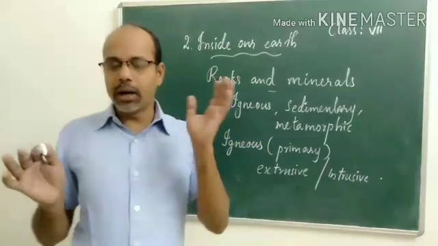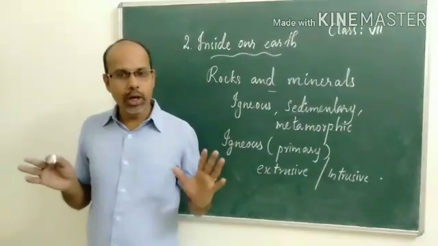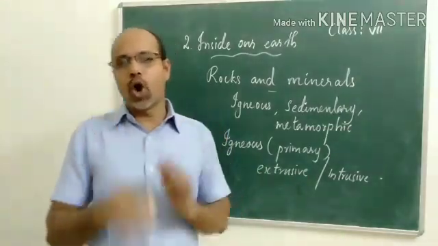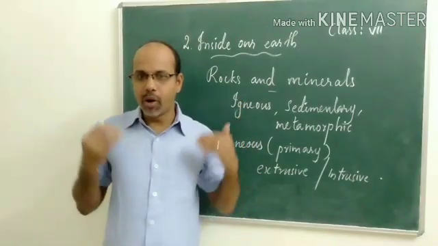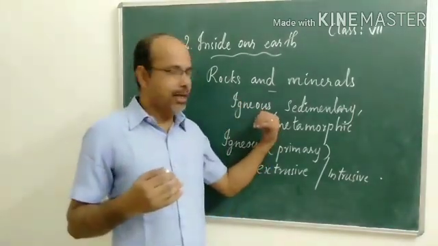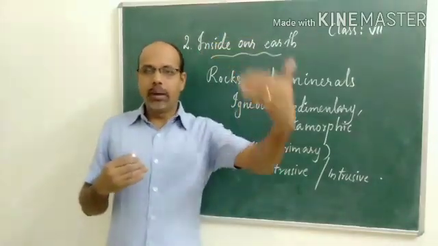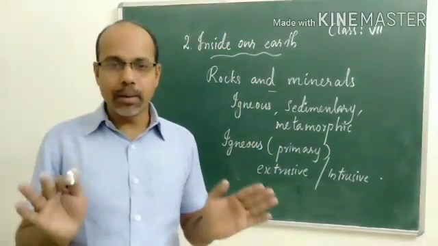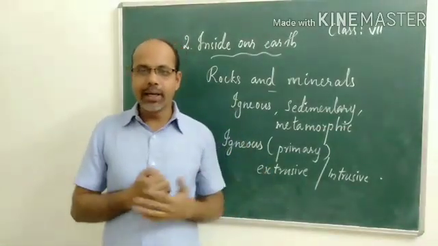It comes out in liquid form, but becomes solid. Thus some rocks are formed from magma. These are called igneous rocks. What are igneous rocks? When the magma cools down, becomes solid and forms rocks, they are called igneous rocks.